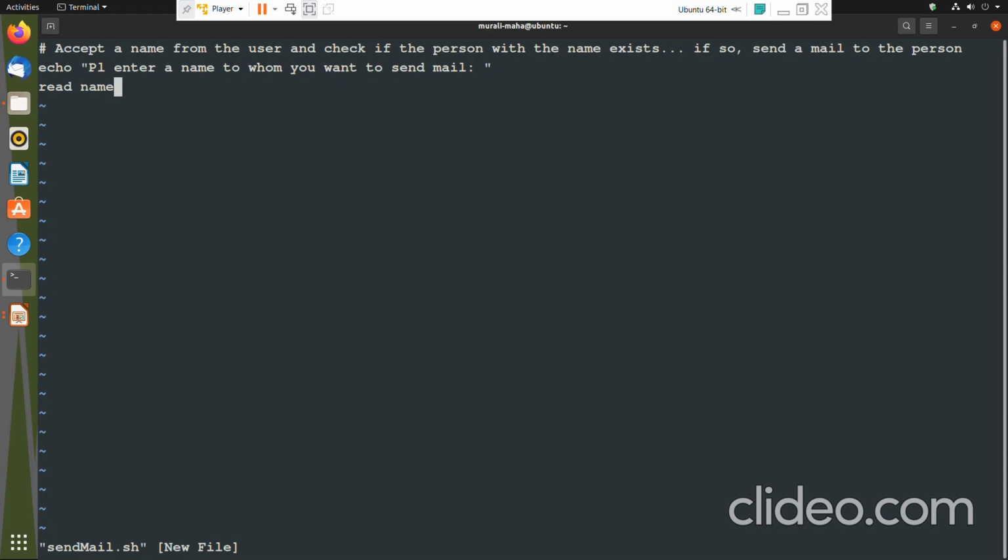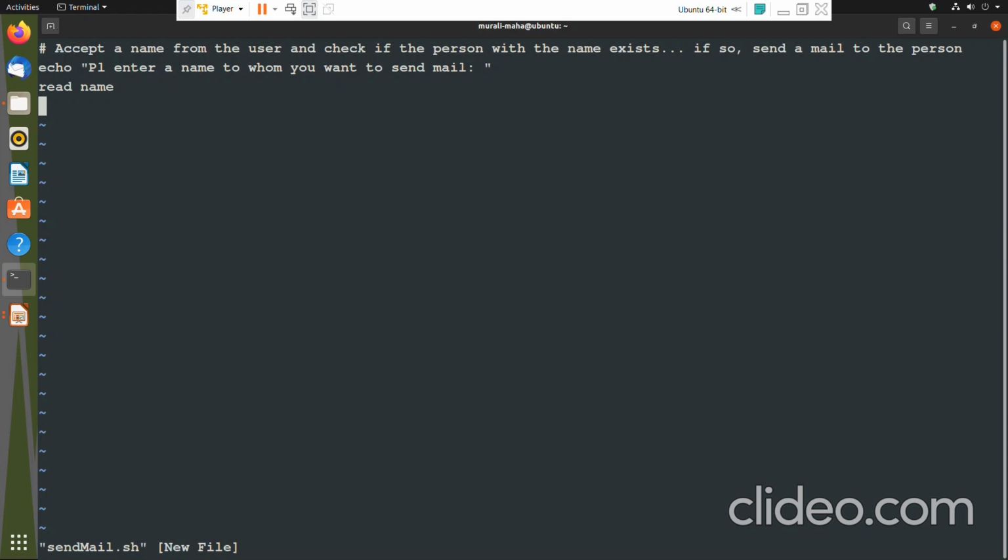The echo statement would display the message on the monitor. The read statement would expect input from the keyboard, and whatever line of input the user gives would be assigned to the variable name.